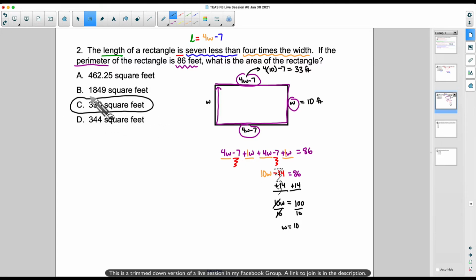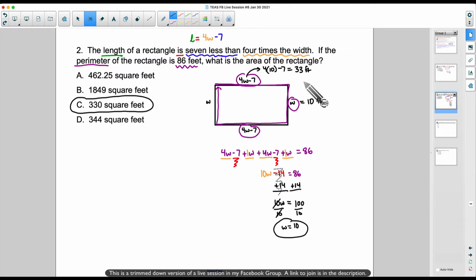Just some other things before we move on to number 3. Bear in mind, you might not have to find the area. You might have to find the width. If it says find the width, boom, you're done down here. If it says find the length, it would have been 33. If it said find the dimensions, it would have been 33 by 10 or 10 by 33. Either way, it doesn't matter.